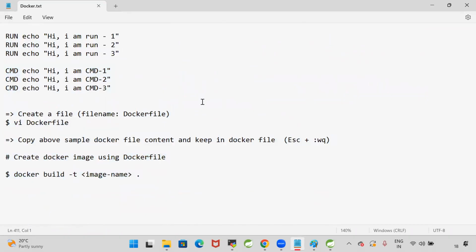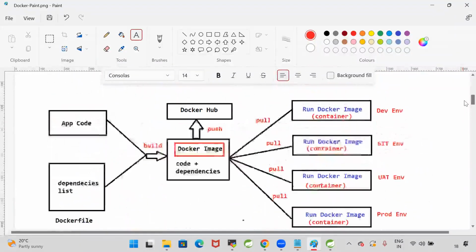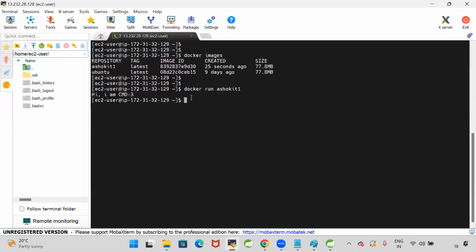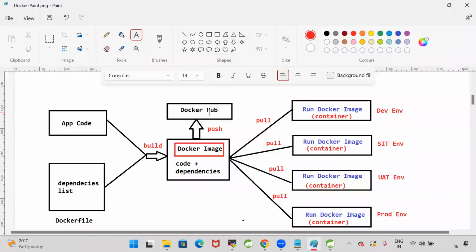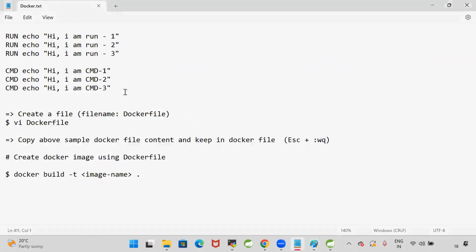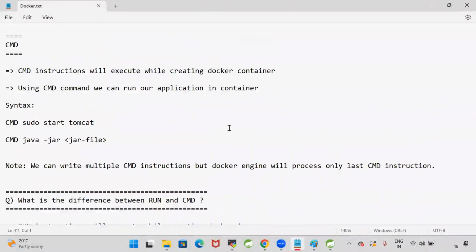run the Docker image. In the next session, we are going to see how to store the Docker image into Docker Hub. We have the next session on Monday. In the Monday session, we will see how to push the Docker image to Docker Hub account so that anybody can pull our image. Currently this image is available only in my system. I want to push my image into dockerhub.com so that anybody can pull my image and run it. And we are going to discuss the remaining keywords in Docker, and we will try to write the Docker file for the Java application, Python application, Angular application, and React application. I will show you different applications for that.